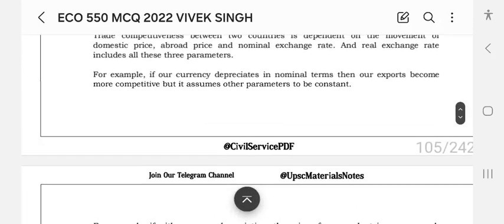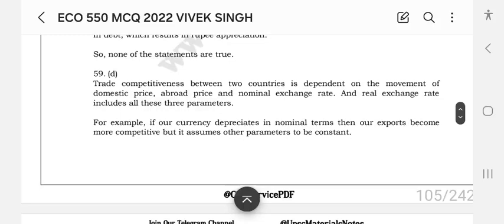Trade competitiveness between two countries is dependent upon the movement of domestic price, abroad price, and nominal exchange rate, and the real exchange rate includes all these three parameters. For example, if our currency depreciates in nominal terms, then our exports become more competitive.